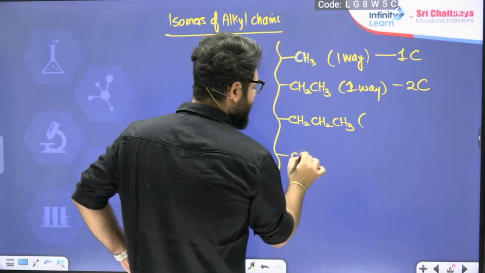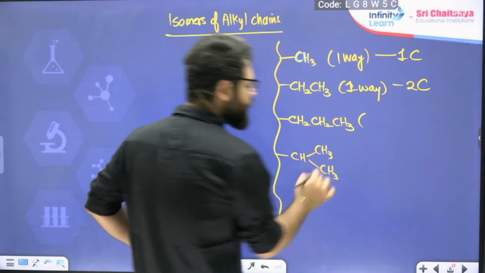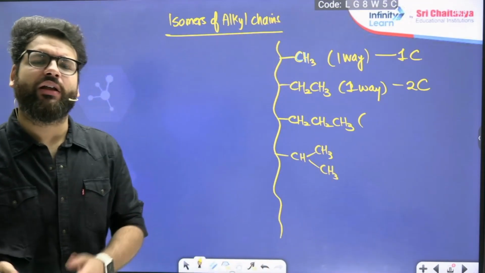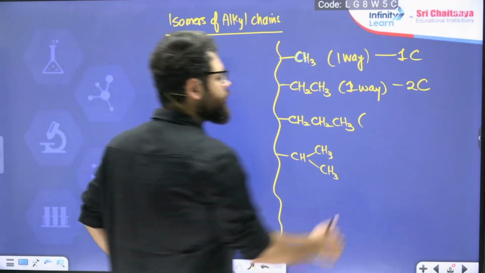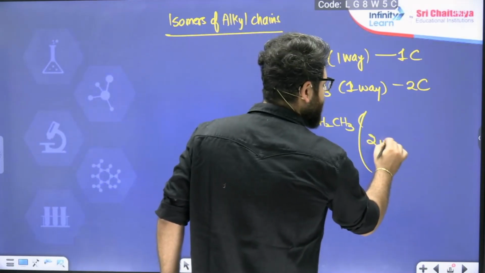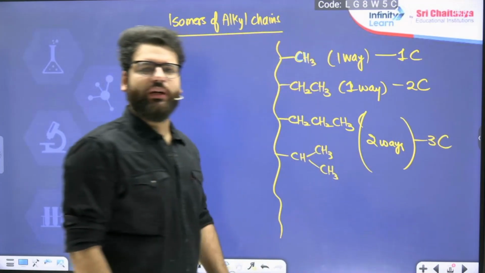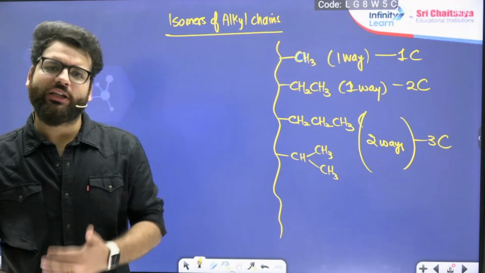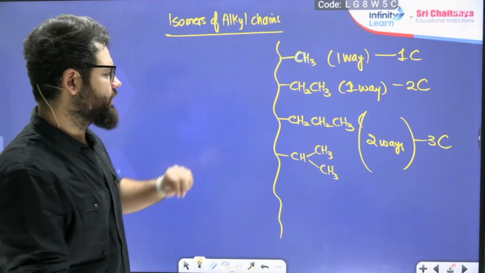One you can keep it as isopropyl. So whenever you want to attach 3 carbons anywhere, you have 2 ways to attach them, propyl or isopropyl.